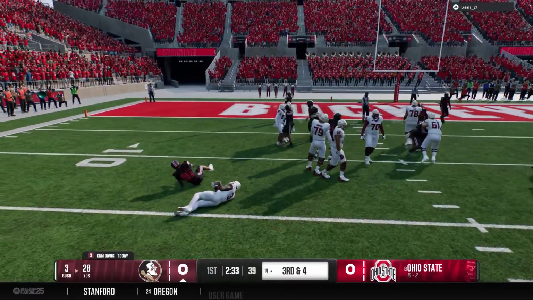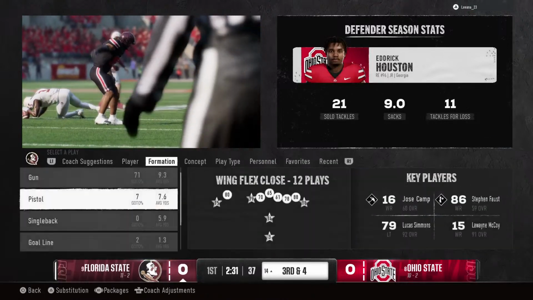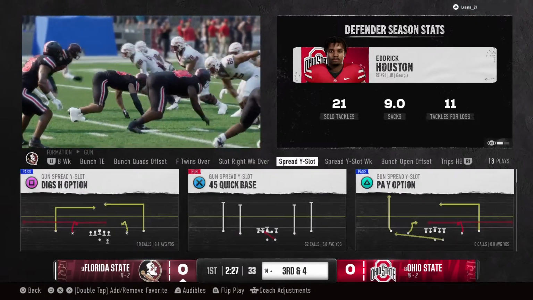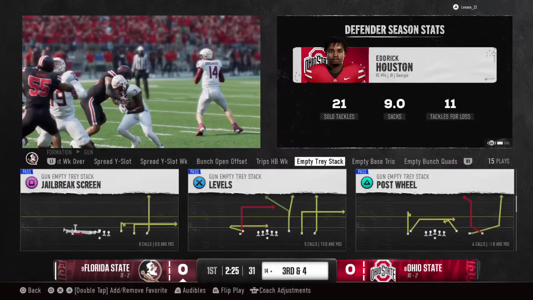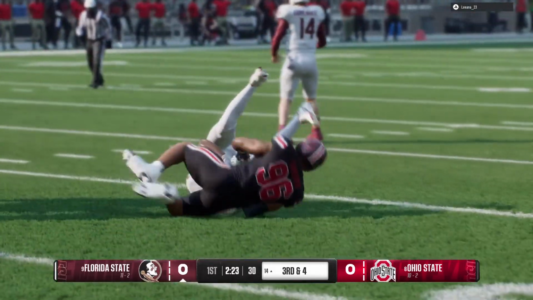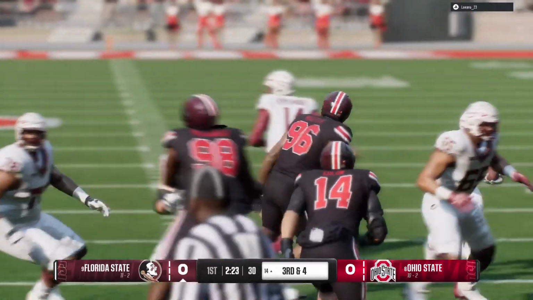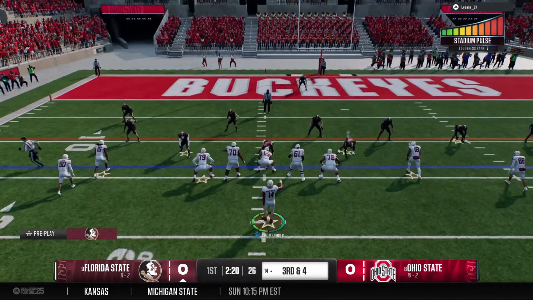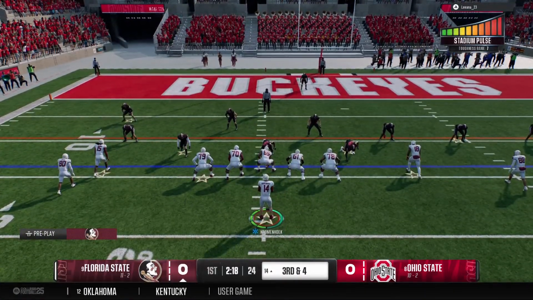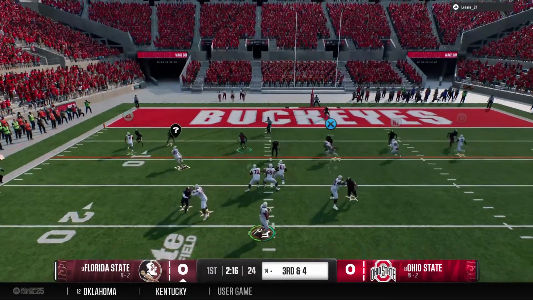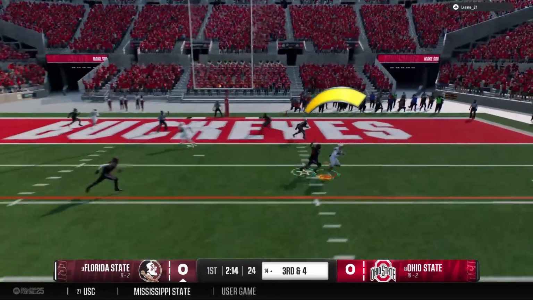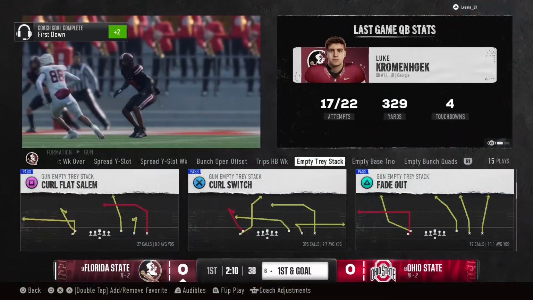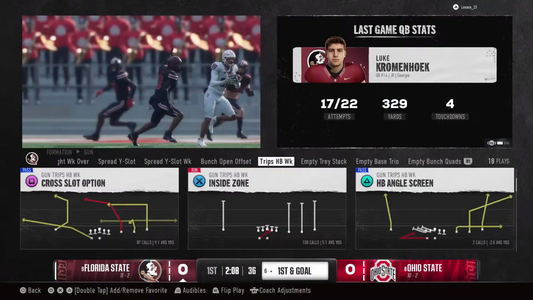Tackled behind the line. It's a loss of 2. Well, they don't block the defensive end, who shows some quickness for getting around the edge that time. Yeah, this guy's usually getting around the edge to put pressure on the quarterback, but he reminds everybody here that this guy's a complete package. Not only can he pressure the quarterback, but also he is very, very talented and shows you the physicality he has against the run as well. Snags the quick throw. He's brought down at the 6. The offense will have first and goal right there.